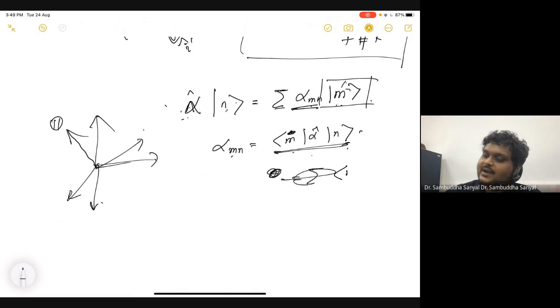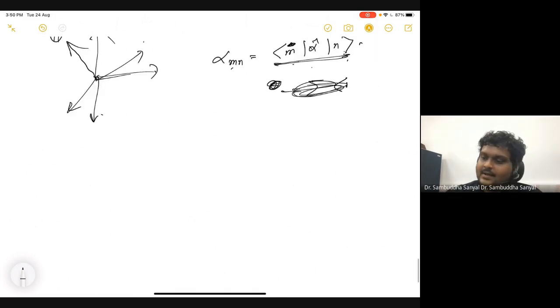Operationally, I have to sandwich this operator: find the action of the operator on this vector, which gives me another vector, and then multiply it by the corresponding column form of the m vector. If I keep doing it, I know all these alpha nm, and they form a matrix.